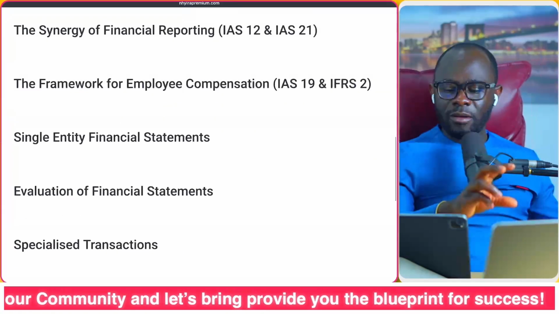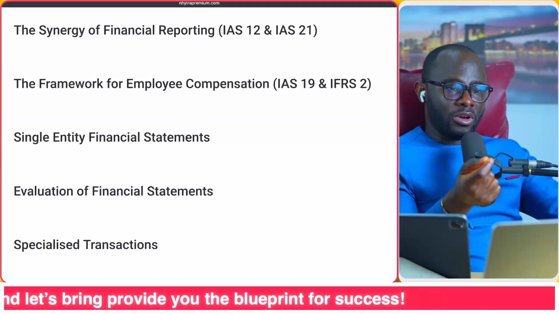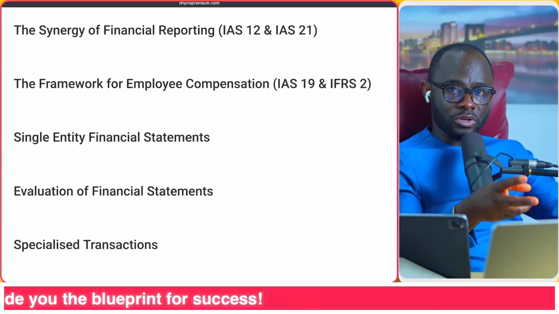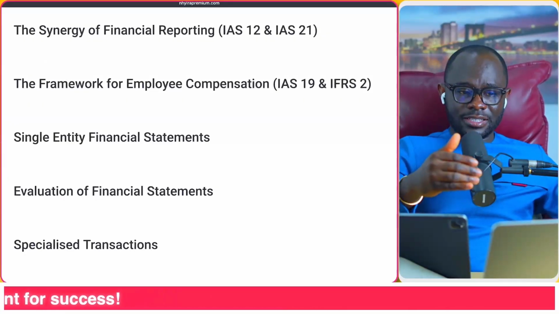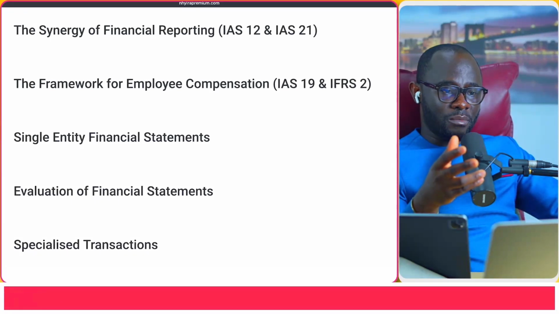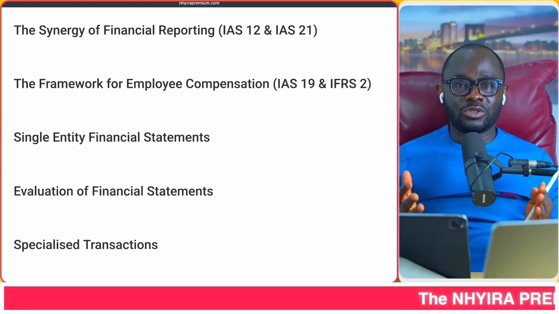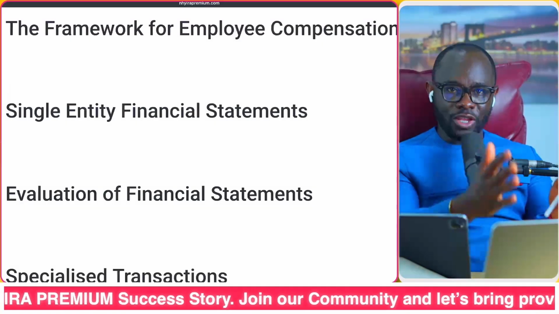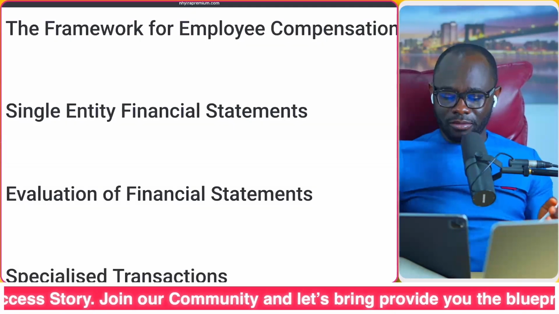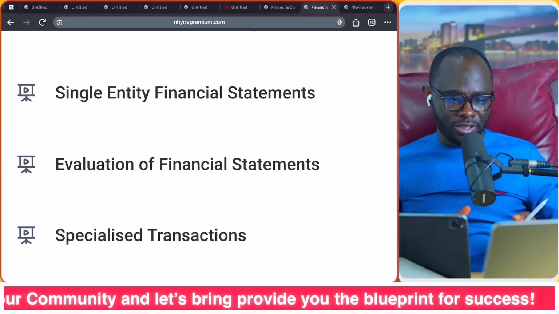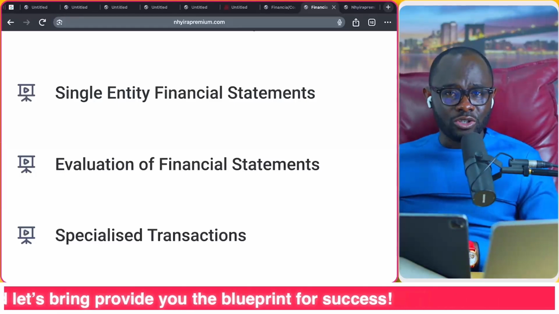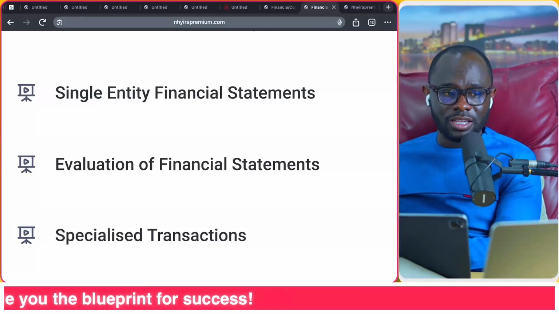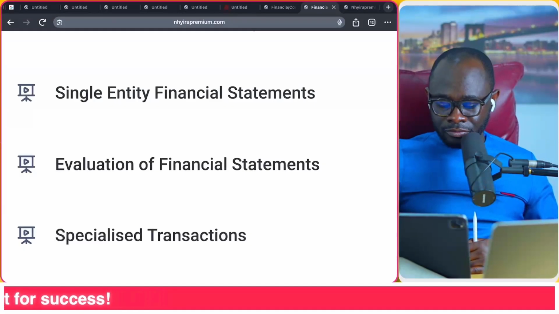Then framework for compensation of employees. This is exclusive for corporate reporting students. That is IAS 19, IFRS 2, share-based payment. Then we come to the single entity financial statement. So you get access to videos on single entity financial statement, evaluation of financial statement, calculating the ratios, how to write the analysis, how to interpret the ratios available.